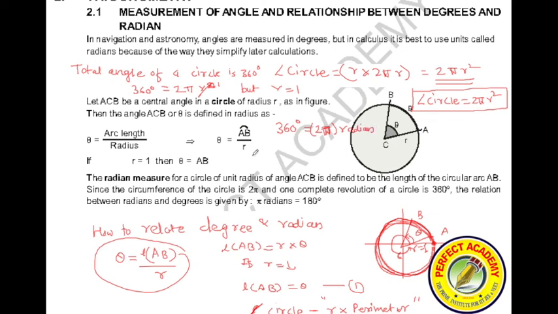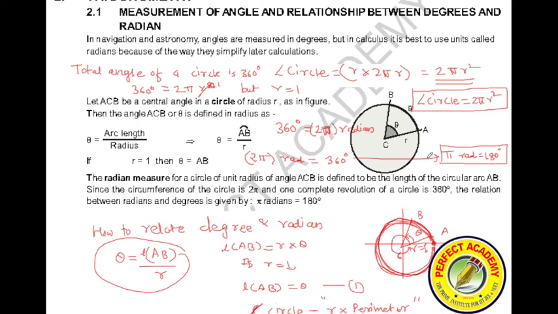So we got a relationship: 2 pi radians is equal to 360 degrees, or can I say pi radians is equal to 180 degrees? Yes or no?